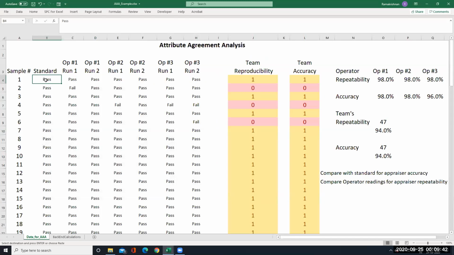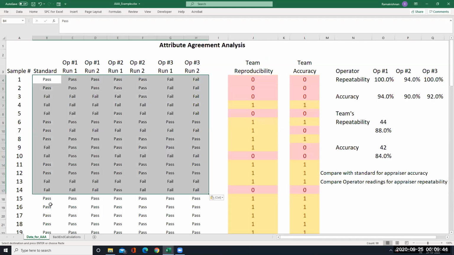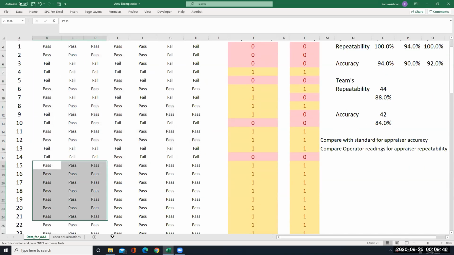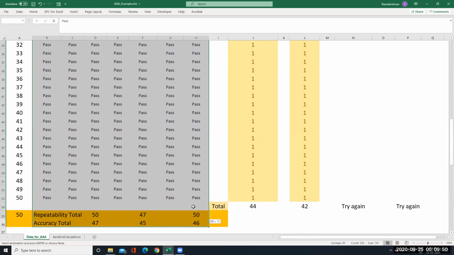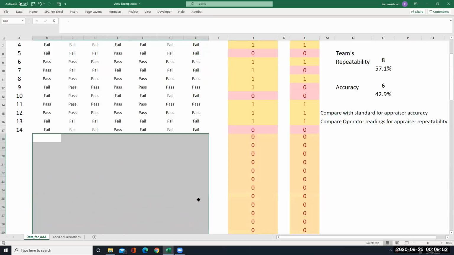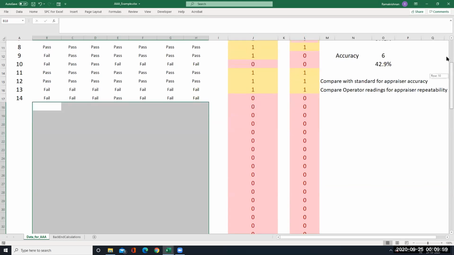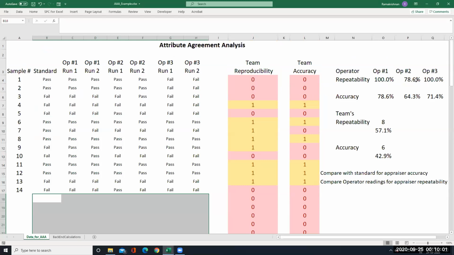So what I'll do is paste Control V, and the rest I will remove. Delete. Then we will see 57.1 repeatability and 42.9, which was the result there. And this is 78.6, that also we are getting. Accuracy is extra, we are getting 64.3, accuracy 78.6% and 71.4%.